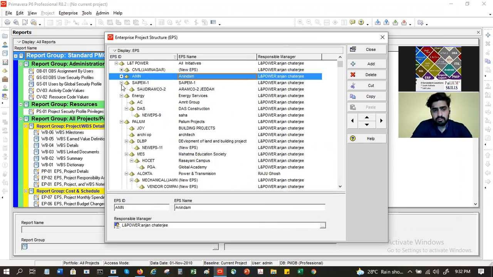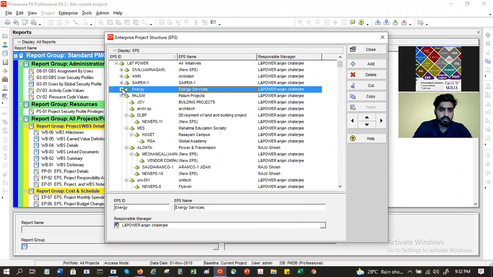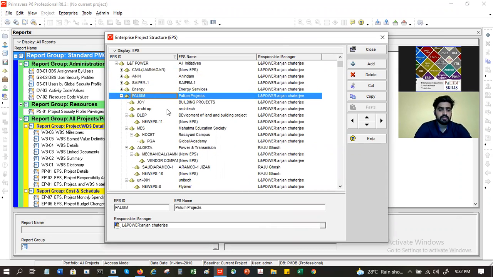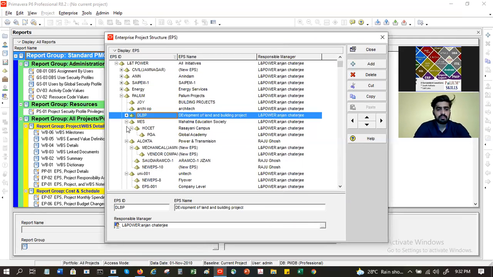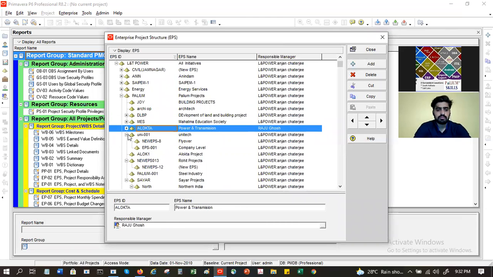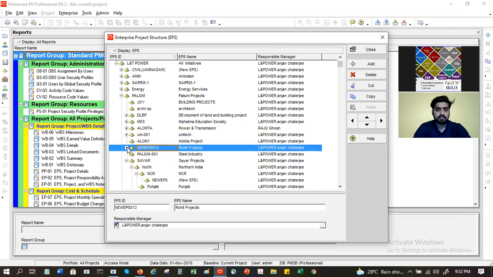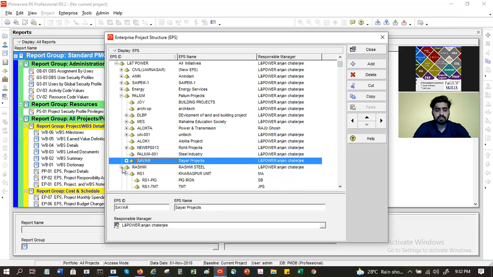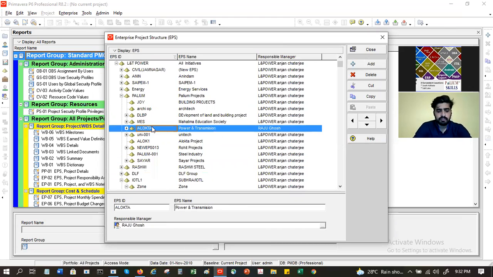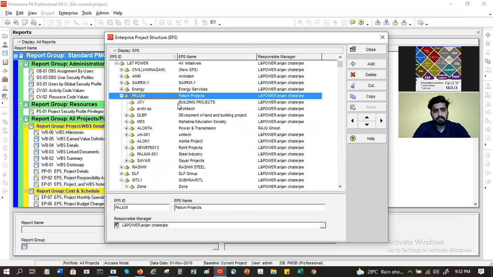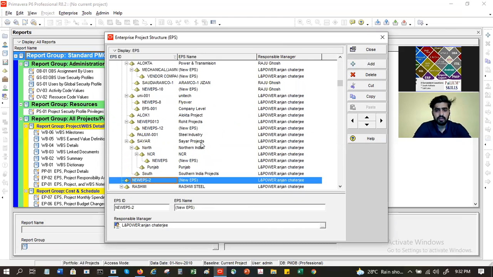I'll show you. Now suppose I want to add a new one, and within Pallium, let's say I want to say Pallium projects. So I have all these projects. Within this, suppose I want to add another one and call it Shalik. Now what is happening? I get the project and rename it like this.